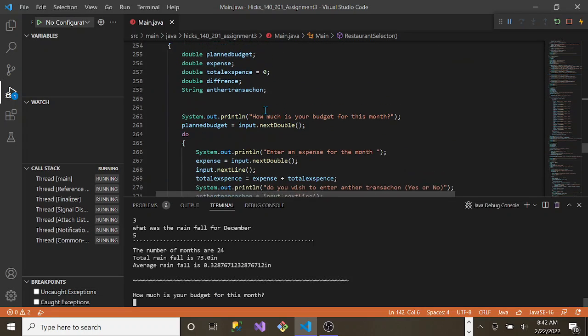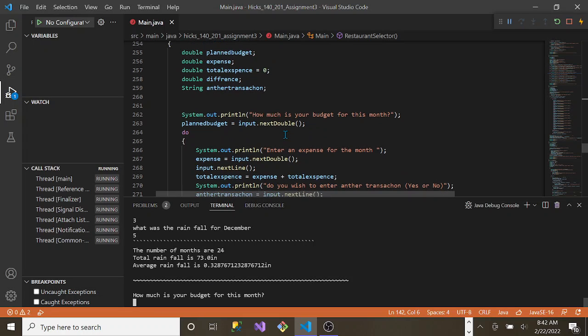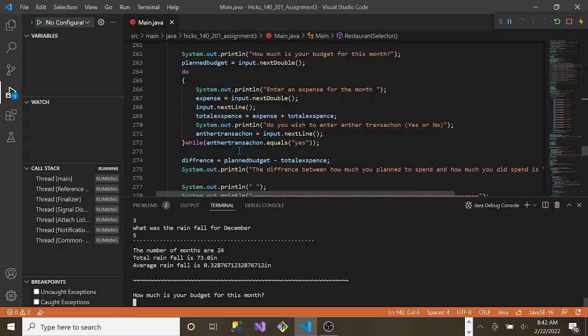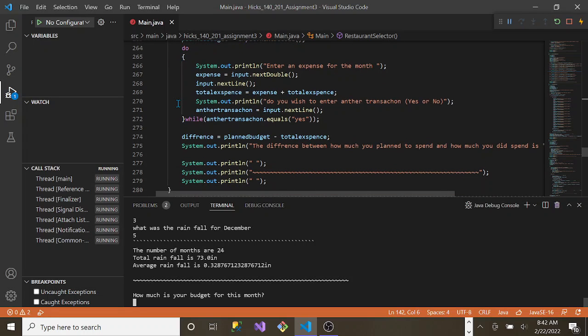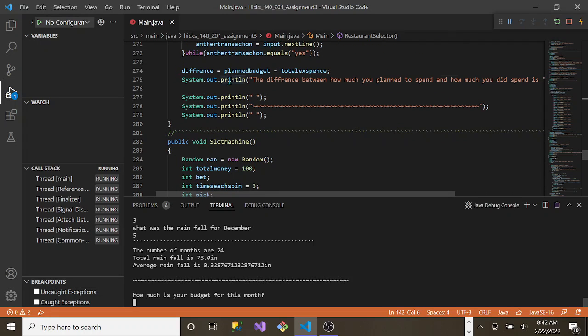And now, budget analysis. This one was fairly simple compared to everything else, honestly. Yep, asking how big is your budget. This is the loop for adding an expense. And then this is just the math part of it, subtracting the total expense from the planned budget.